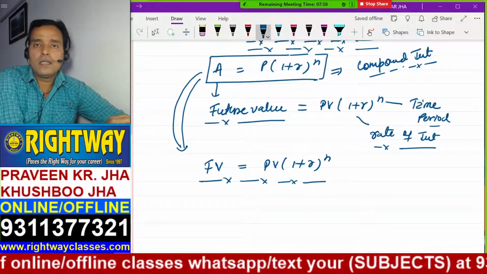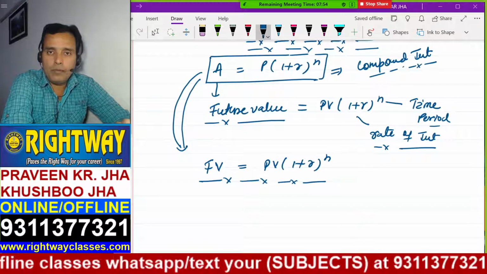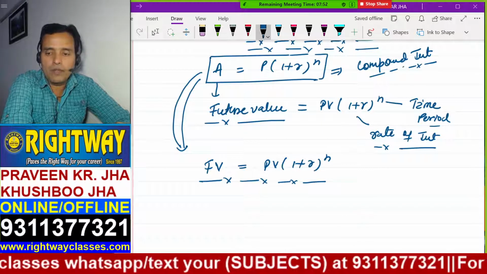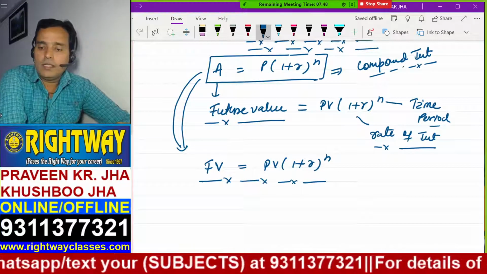I just changed the name. If you get the amount after 5 years, that is future value. If you invest the money right now, that is called present value.